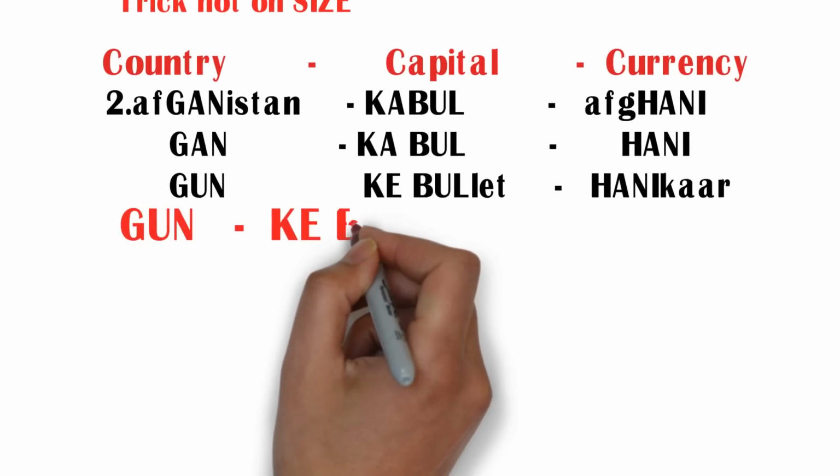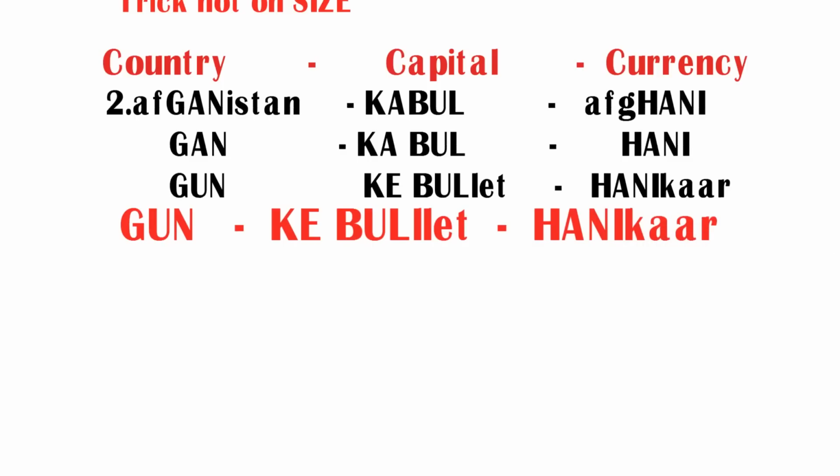Now we have got a total of three new words: gun, bullet, Hanikar. If you remember these three words, you can easily remember Afghanistan country, currency and capital. But how to remember this? Let us see the trick here. Now I am going to frame these three new words into a story. Let us see the story here.